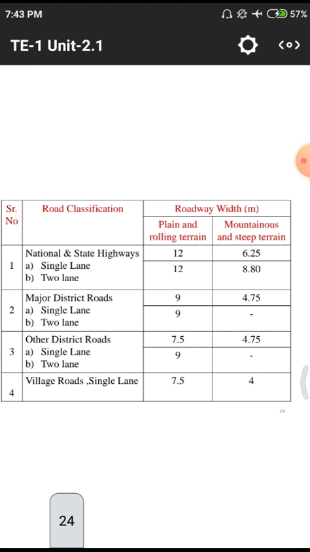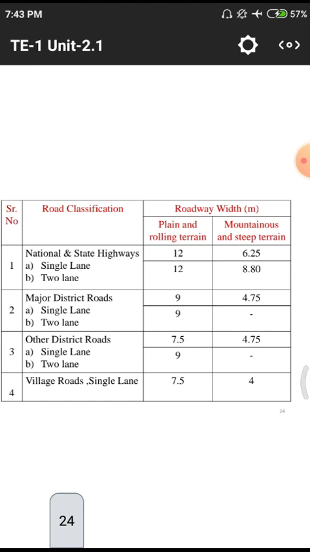In the top portion of the block we are having road width in terms of meters, and after the road width we are having two kinds of classification. First one is the plain and rolling terrains. After that we are having steep and mountainous terrains. That means plain means